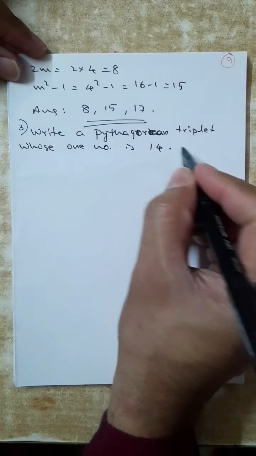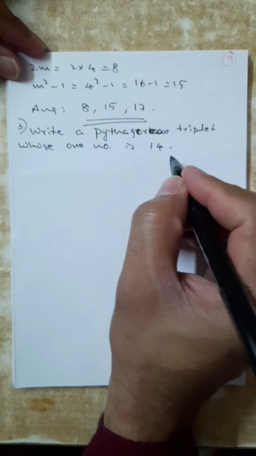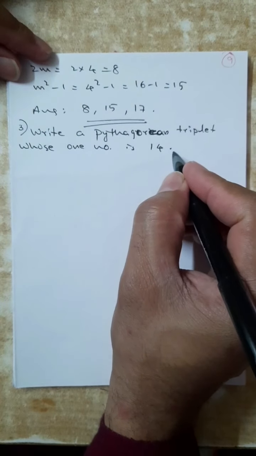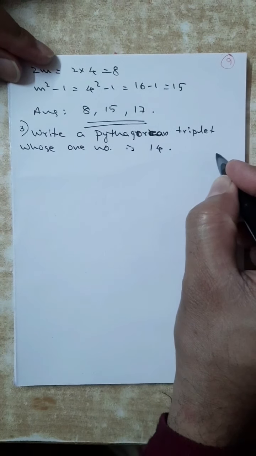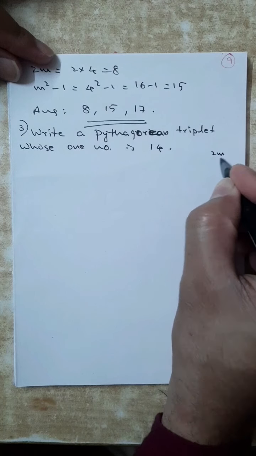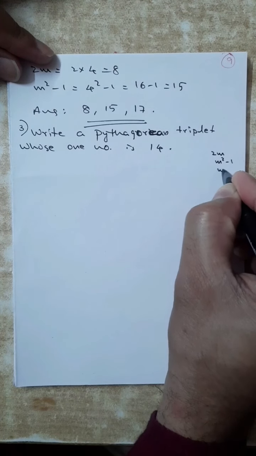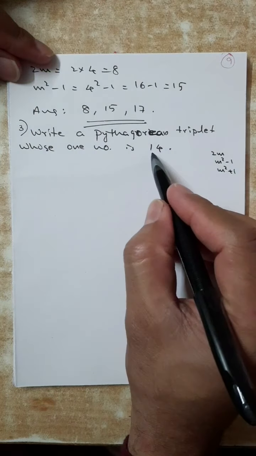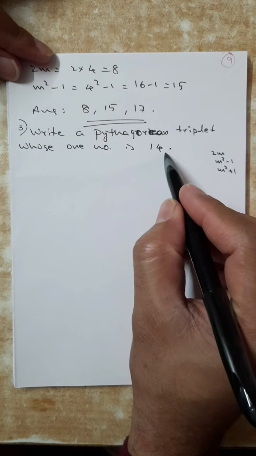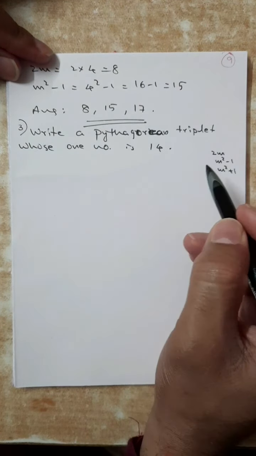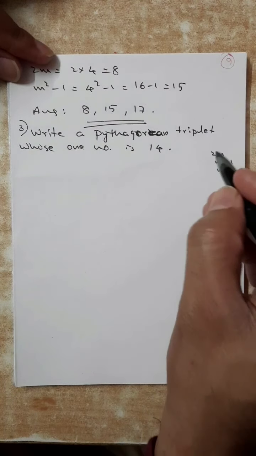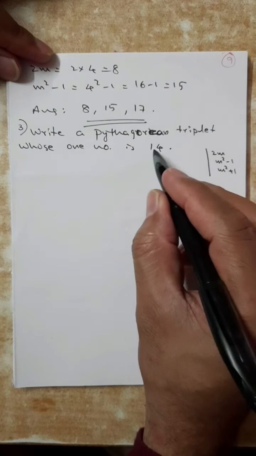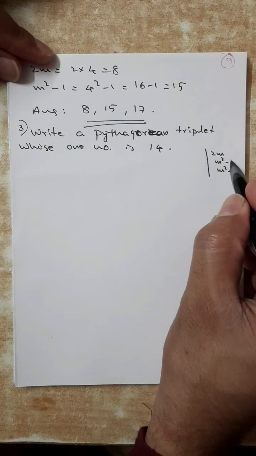It is not written whether 14 is the smallest number or the biggest number. We know Pythagorean triplet means 2m, m square minus 1, m square plus 1. Now, when we think about this 14, which possibility is there? Easily I can take 14 as 2m.